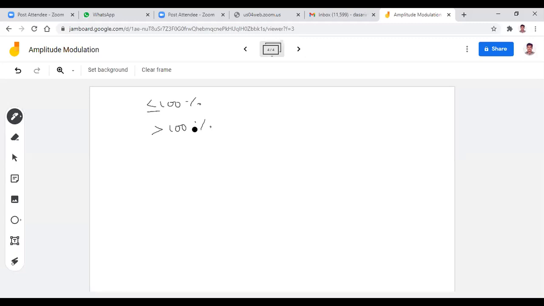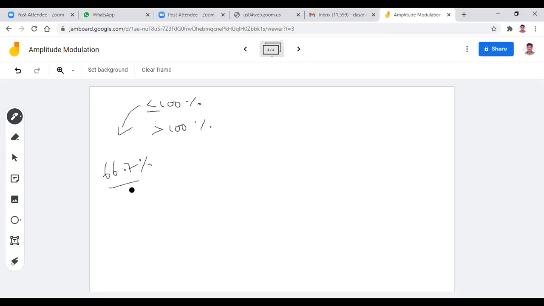Now, in practice, in most cases the percentage modulation is less than or equal to 100%, nothing but nearly equal to 66.7%. With some practical values you will get this value, 66.7%. This is case 1. That is actually by taking some values for Ka. Okay, I will give the clarity when you go for the problems. But remember one thing: less than 100% is nothing but most of the cases.